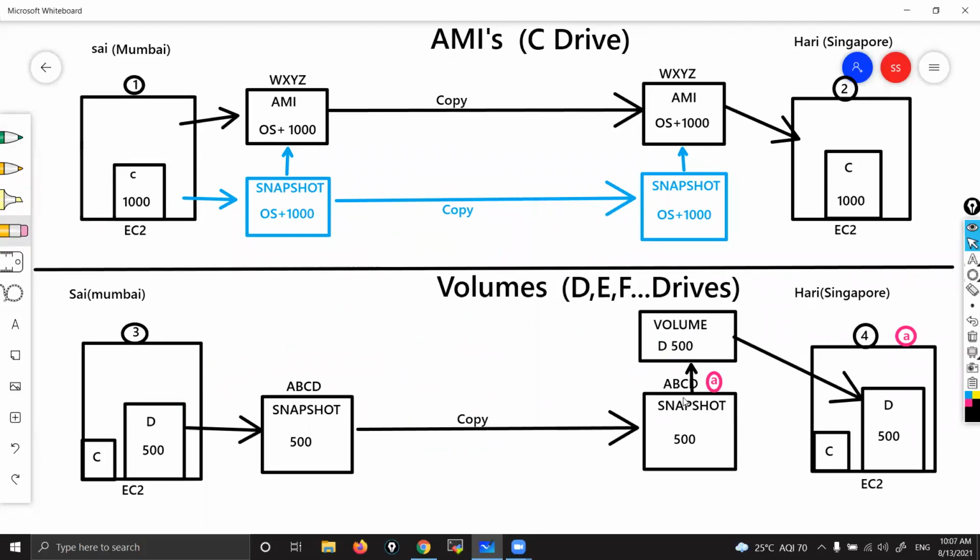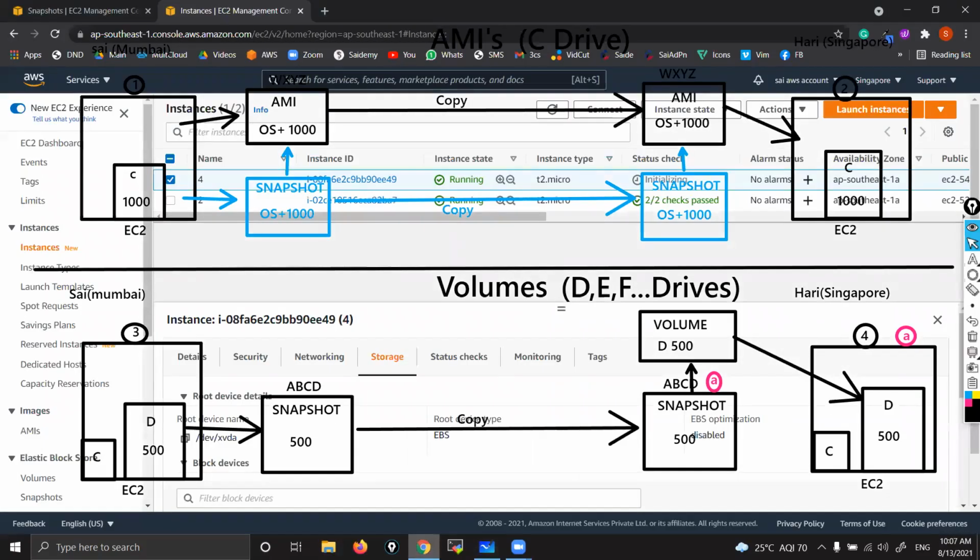These are the ways by which you can transfer, you can copy the data. That could be software, that could be data to your colleagues. Okay, so from one snapshot, one AMI, you can launch any number of instances, right? And from one snapshot, you can create any number of volumes. Okay, that is how it works. This is what volumes, snapshots, and AMIs are. But one more thing here: you can attach a volume to an instance only when both are in the same availability zone. When they are in two different availability zones, things will not work. You cannot attach. That is very, very important. Okay, fine.